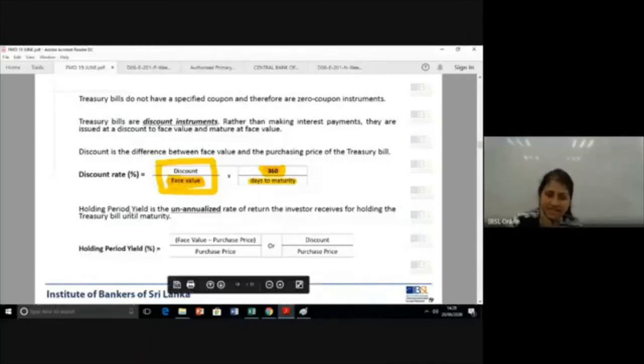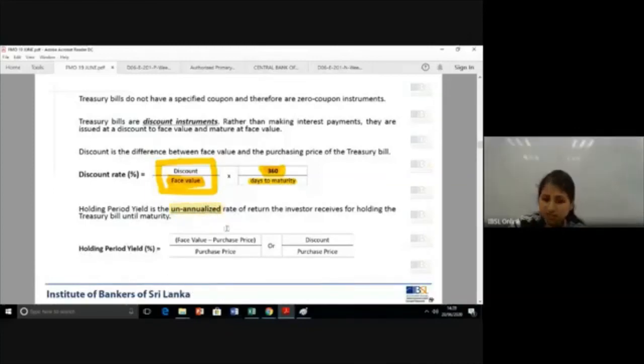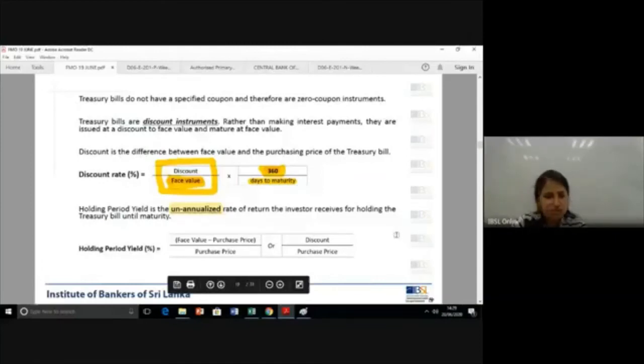Holding period yield. Holding period yield is not annualized. It's the rate of return that the investor receives by just holding the instrument. By holding the instrument for the particular period, what kind of return is he going to get? So in this formula, you can't see a multiplication by 360 or 365 component. Why? Because this is unannualized.